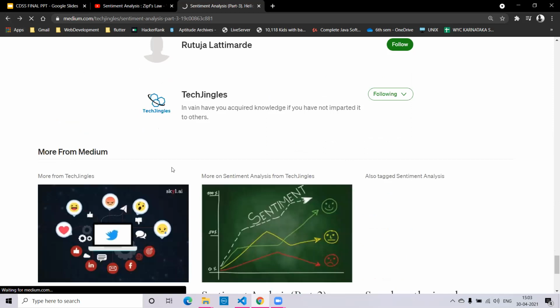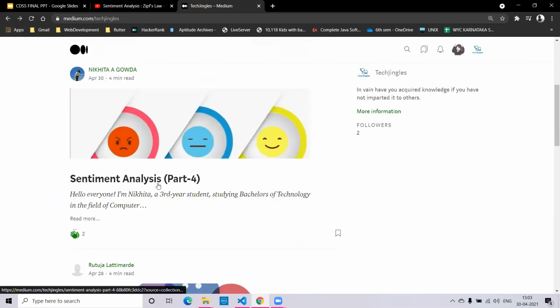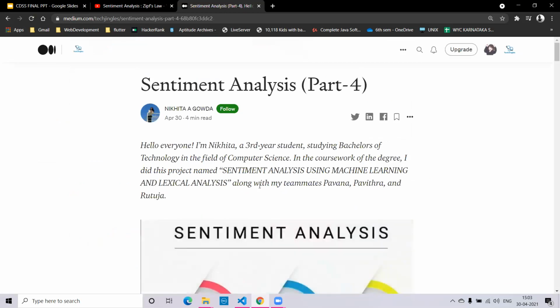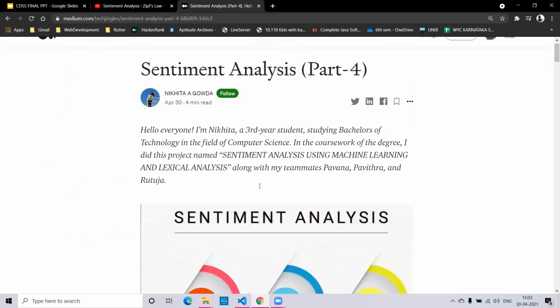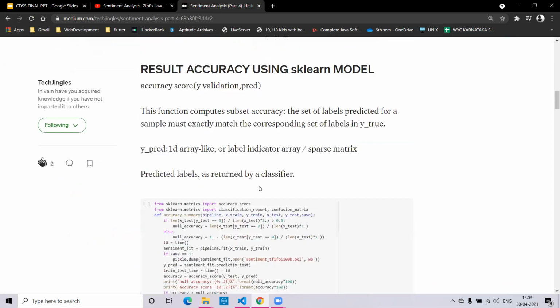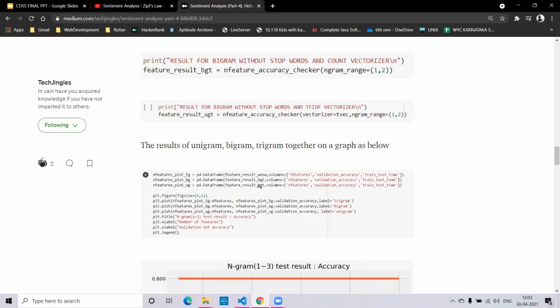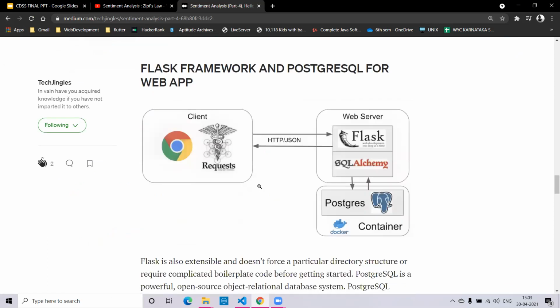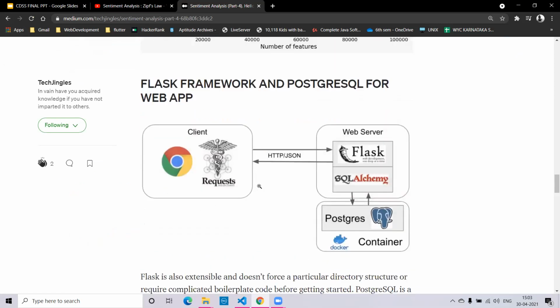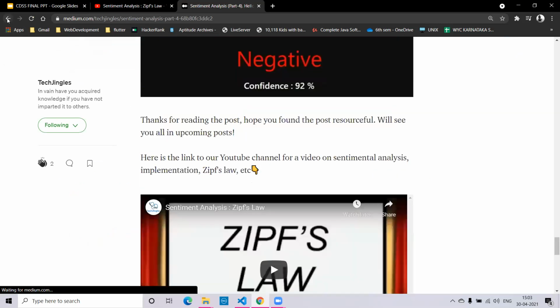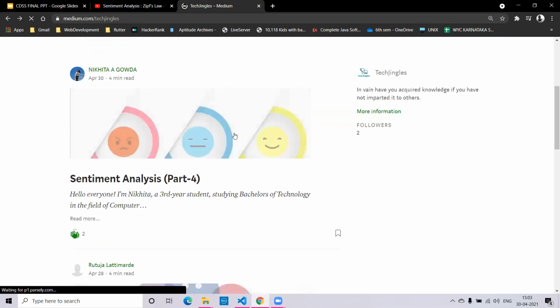And the fourth post, that is sentimental analysis part 4. This article basically talks about the result accuracy using the sklearn model, n-gram features like unigram, bigram, trigram, Flask framework, and PostgreSQL, and the output visualization model. So these are the 4 articles that we have created and posted on medium.com.